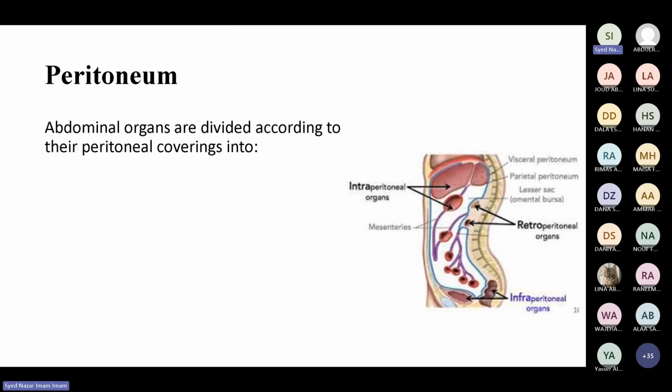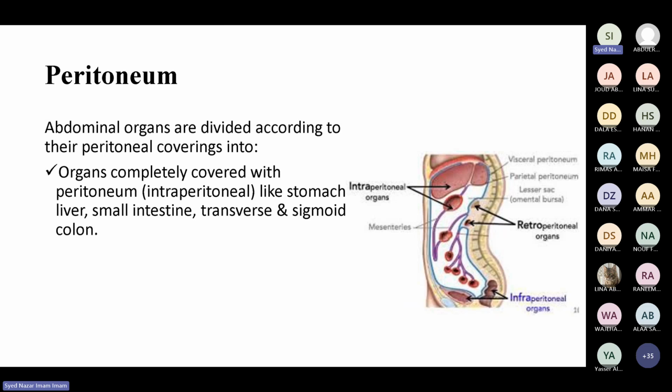Now in the abdomen, again, we have the peritoneum covering the different organs inside the abdomen. So we have three different types of organ here. One is called the intraperitoneal organ, one is called the retroperitoneal organ, and one is called the infraperitoneal organ. There is one more concept in retroperitoneal organs: they call it primary retroperitoneal and secondary retroperitoneal. We'll see what this means.